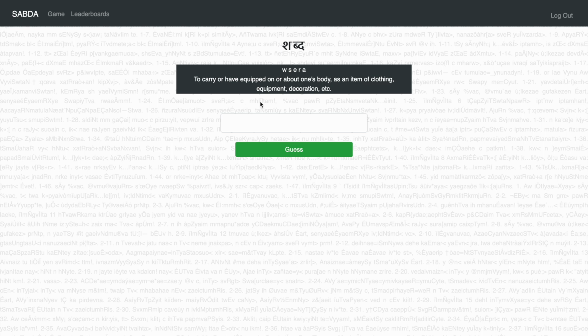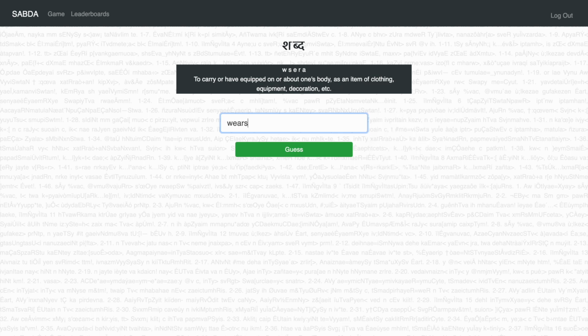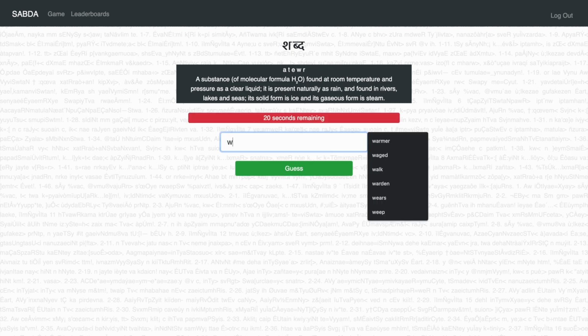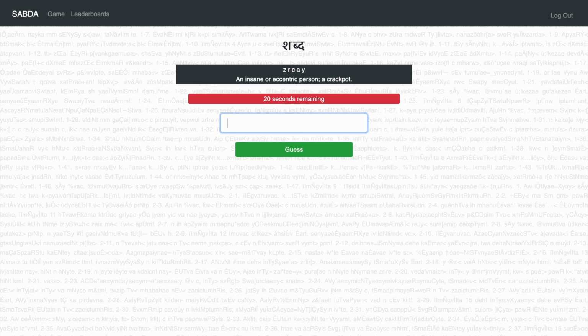So currently there is no timer here because for the sake of demonstration I've removed it for the first question, but there will be a timer ticking down here. And sabda just means word. Sabda is Nepalese for word. So let's just say, to carry or have equipped on or about one's body an item of clothing, that is simply just wear. So the easy mode is literally easy, so you don't have to try too hard, I guess. But the other modes, I swear, they are much harder.